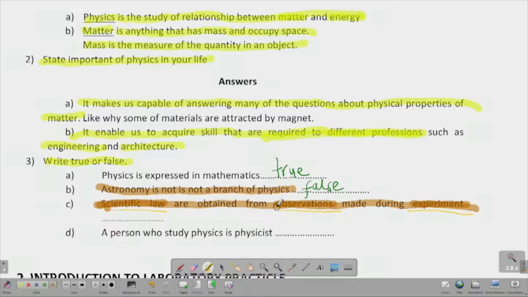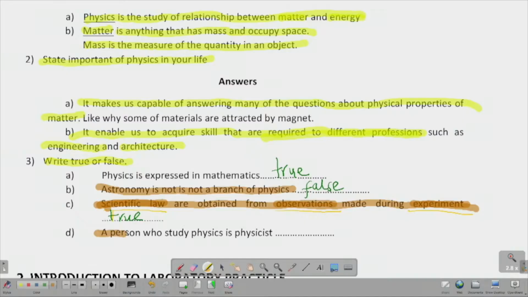So let's now look at our statement very carefully. Scientific laws are obtained from observations made during experiment. From this statement, we can know that it is true, because you cannot obtain a law or make certain rules unless you have observed during what? Your experiment. So we are going to write here true.